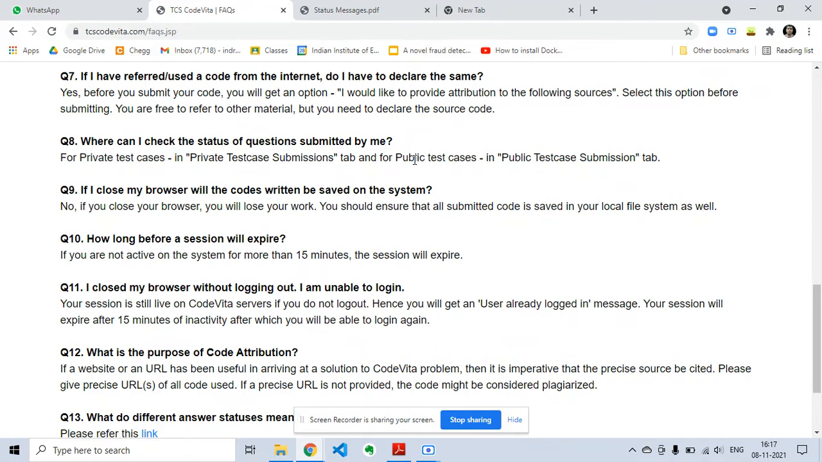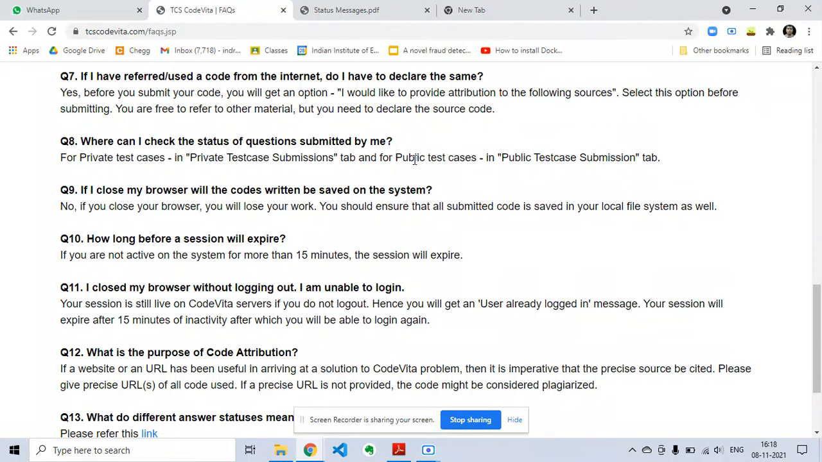If I close my browser, will the code written be saved in the system? If you close your browser, you will lose the work. Your code will not be saved. You can also save your code in a local file. You can open a notepad or editor, write your code and save it there.